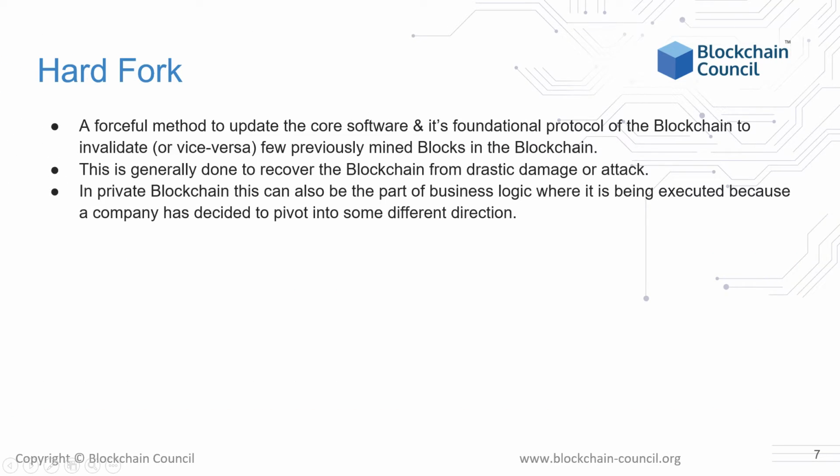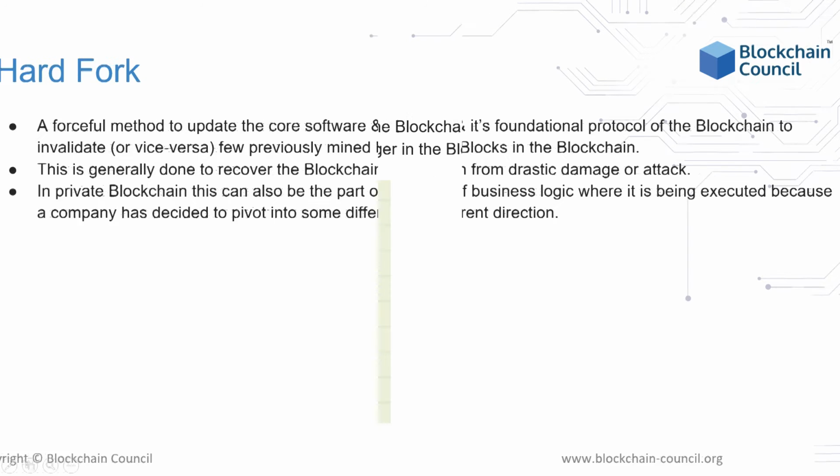Suppose there is a gap among a group of people working on the blockchain. 50% of the lot wants to use one protocol, and the remaining 50% wants to use the other protocol. This situation is a hard fork, where one blockchain is split into 2 blockchains, making previously invalid blocks or transactions valid or vice versa. This results in the creation of a fork in the blockchain. One chain follows the new, upgraded version of the blockchain, and the other follows the old version.